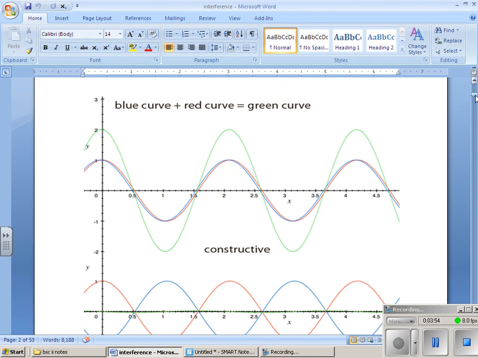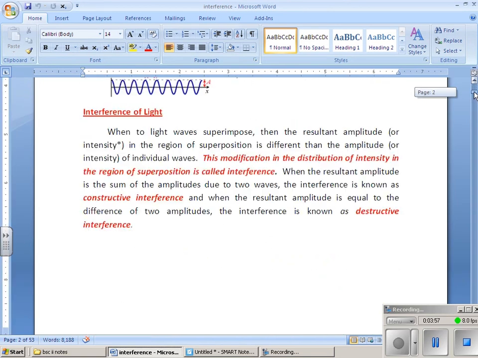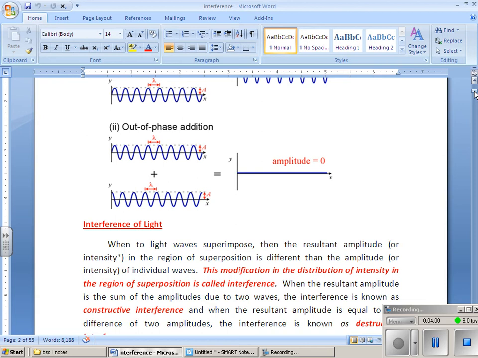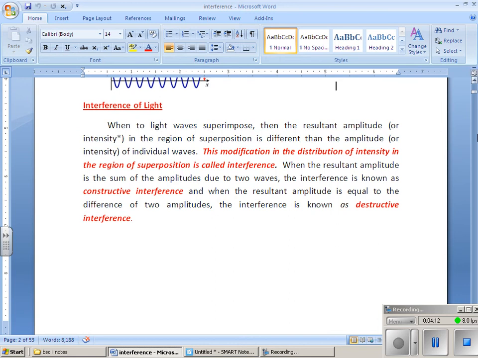So what is interference? Interference is when two waves are traveling, constructive interference takes place at one point and destructive interference takes place at another point. This is interference of light. When two waves are superimposing on each other, at the point where both waves are in phase, we get constructive interference, and when the two waves are out of phase, destructive interference takes place. So interference is based on the principle of superposition.